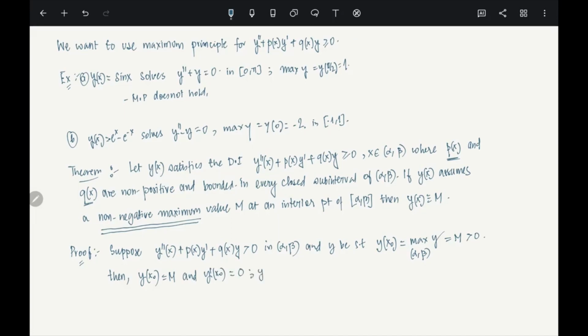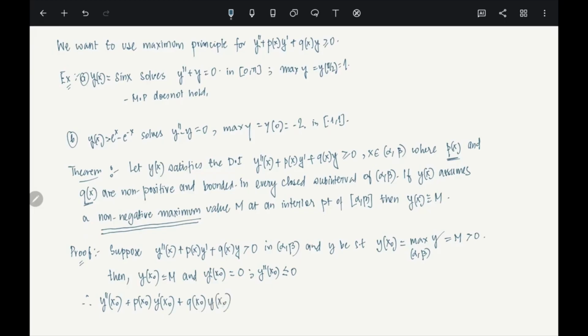What happens to y double prime at the point x naught? By the second derivative test, at a maxima it has to be less than or equal to 0. Therefore consider y double prime at x naught plus p of x naught y prime at x naught plus q of x naught y at x naught.